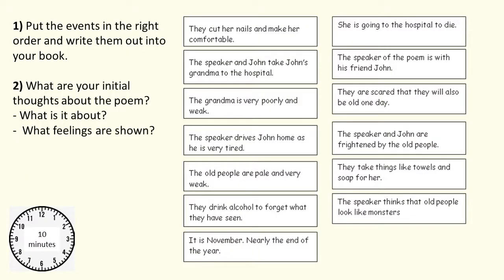So what I'd like you to do is, you've got the events on the slide, but they're not in the right order. So work out the correct order of events using the boxes on the slides and then write them out in the correct order. After you've done that, I'd like you to consider what are your initial thoughts about the poem. What is it about and what feelings are being shown? So pause the video for 10 minutes to do these two activities now.